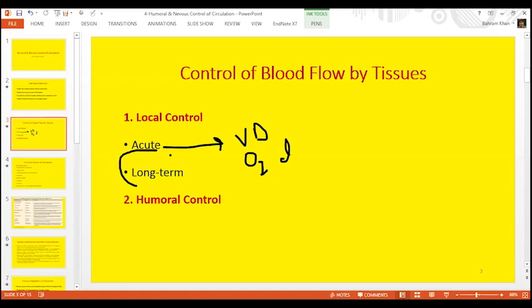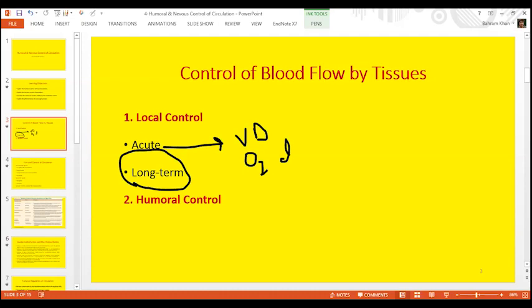In long-term mechanisms, we discussed angiogenesis, or development of collateral circulation. We discussed the role of oxygen when the oxygen pressure is less at high altitude. There is angiogenesis. We discussed the role of other agents, VEGF, vascular endothelial growth factor, fibroblast growth factor, angiogenin. All these factors are responsible for development of new blood vessels. And development of new blood vessels around the previously existing vessels is known as collateral circulation or angiogenesis.